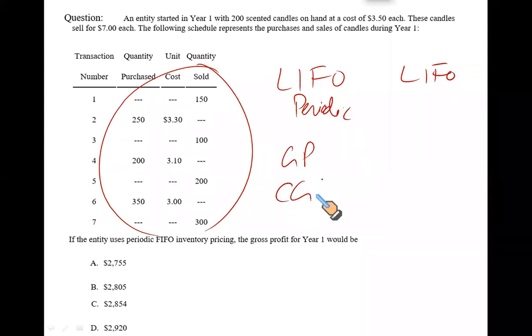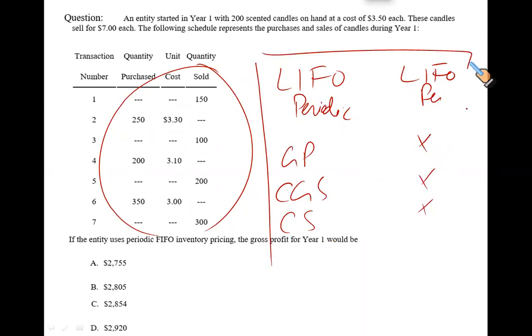It will have different CGS. It will have different closing stock. And LIFO perpetual will have different numbers. So we are going to do these two tomorrow, LIFO periodic and LIFO perpetual, inshallah. So that's the middle of your cost flow assumptions. Tomorrow we will, inshallah, wind up this, and you will wind up your entire unit, inshallah, by tomorrow.